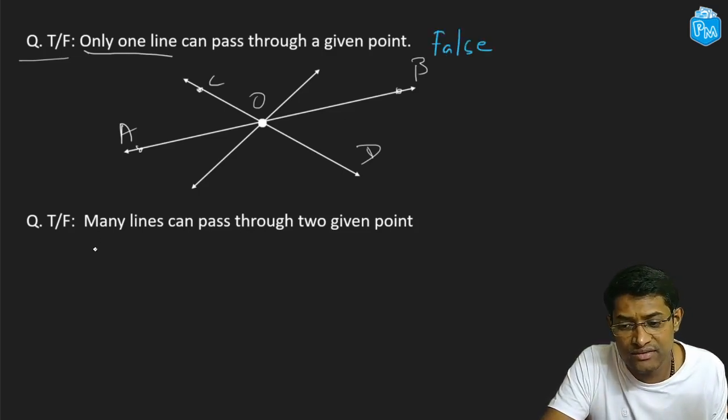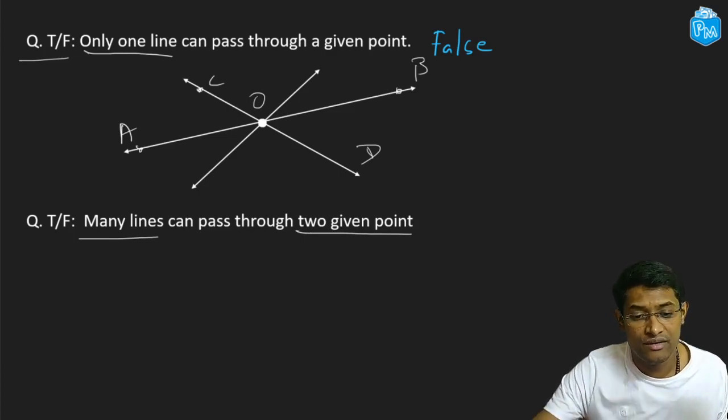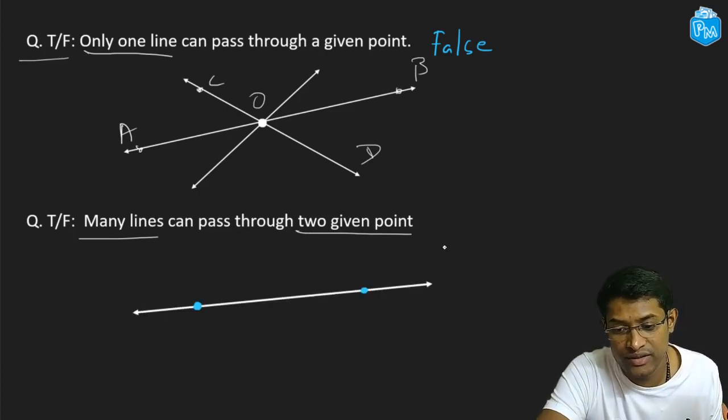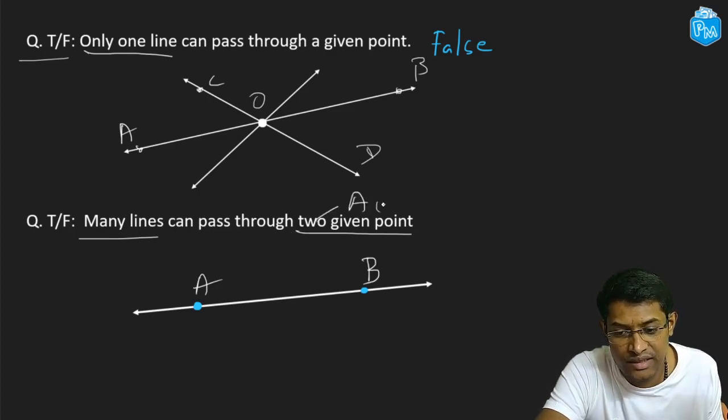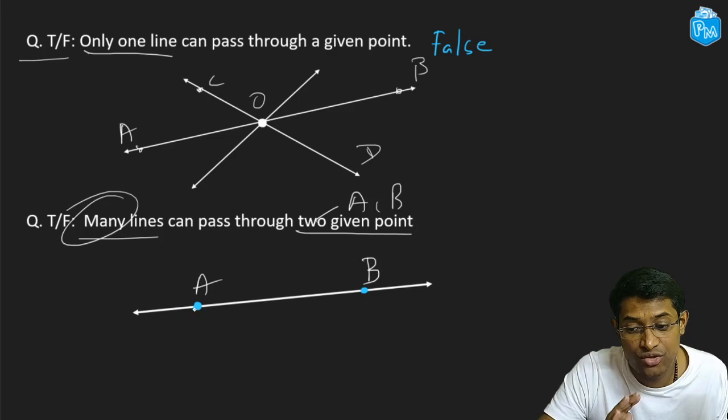Alright, now let's try to do the next question. Many lines can pass through two given points. Let's try to do that. Pause the video and try to do it on your own. Now say I have this line over here and it's passing through 2 points A and B. Now the question says many lines can pass through two given points. Imagine the two given points are A and B. You have these 2 points, you have one line. Now for many lines you need to be able to draw one more line which is not line AB and which passes through these 2 points, right? Which is not possible, right?